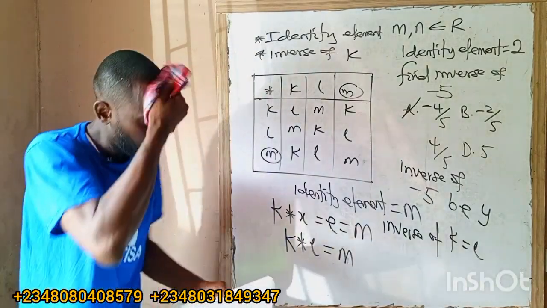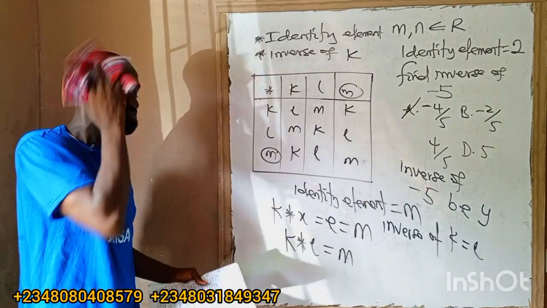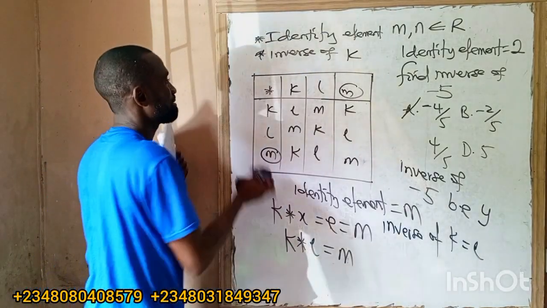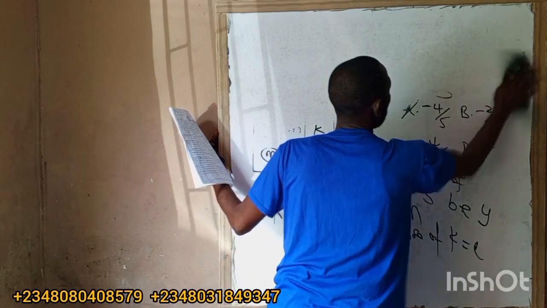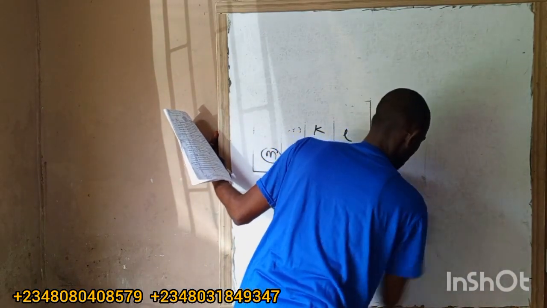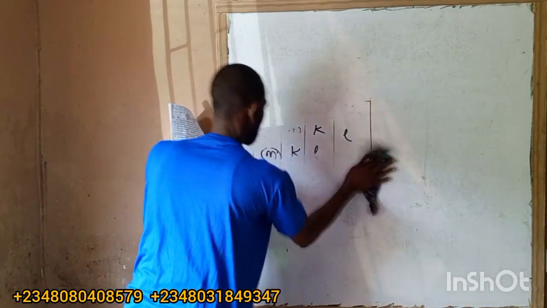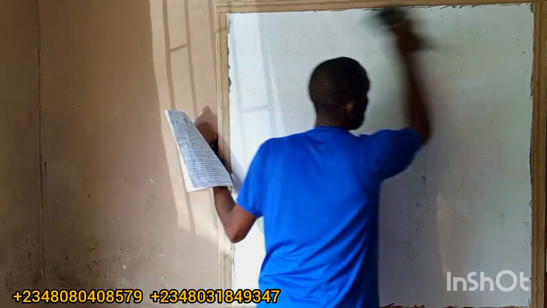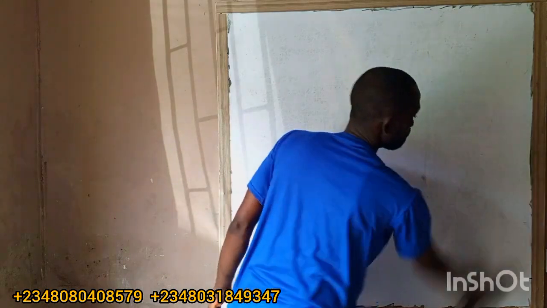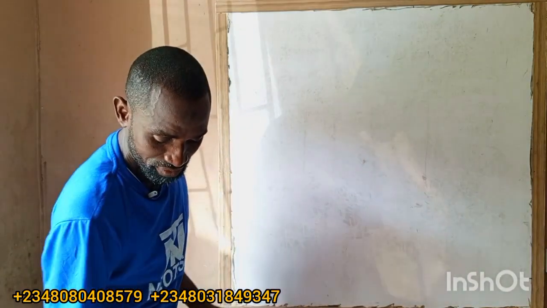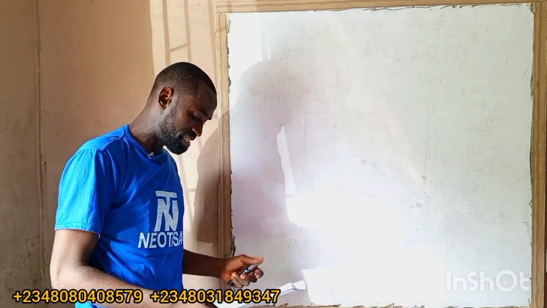So that is that on that. So let us go to matrices and determinant. We'll go to integration and differentiation after. Let us quickly do matrices and determinant first. So under matrices and determinant, we have some questions here.